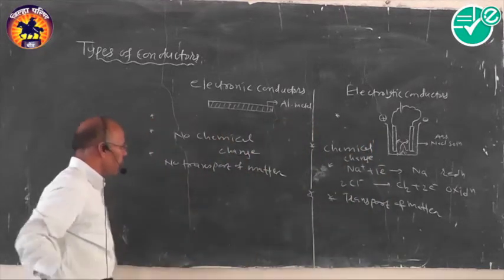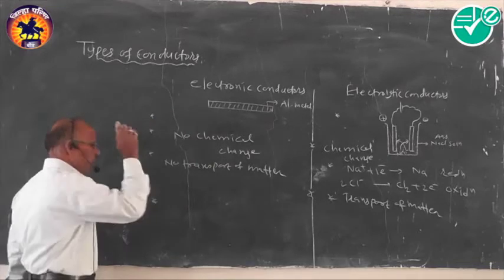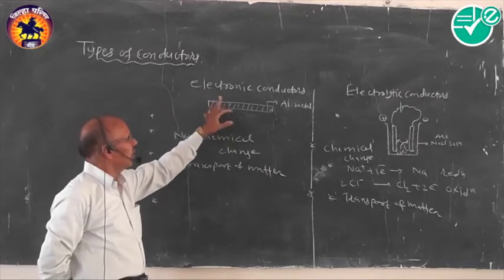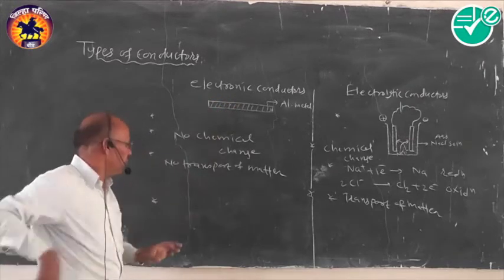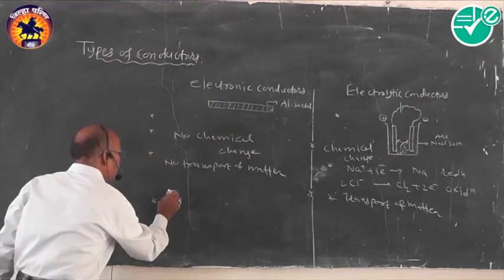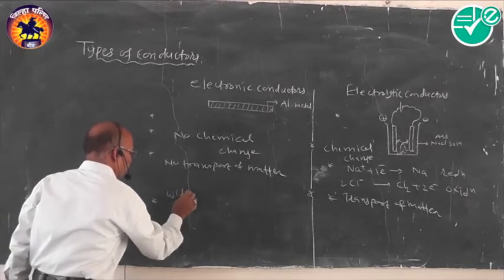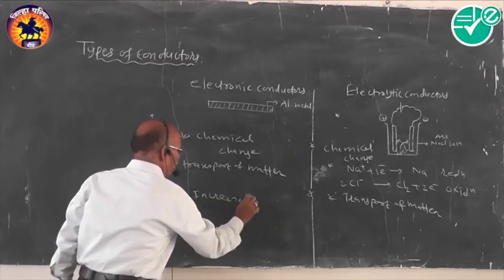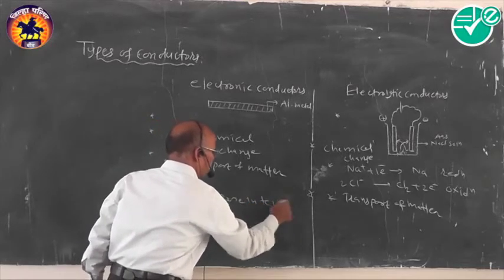Okay. After that, if we think about the next parameter, which is very important, in general, if we think about electronic conductors, with increasing temperature, what happens here?